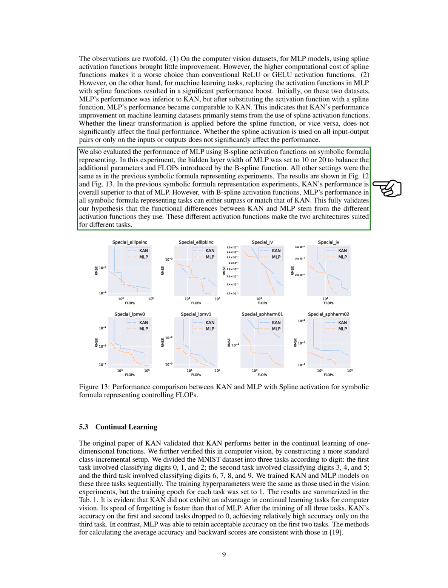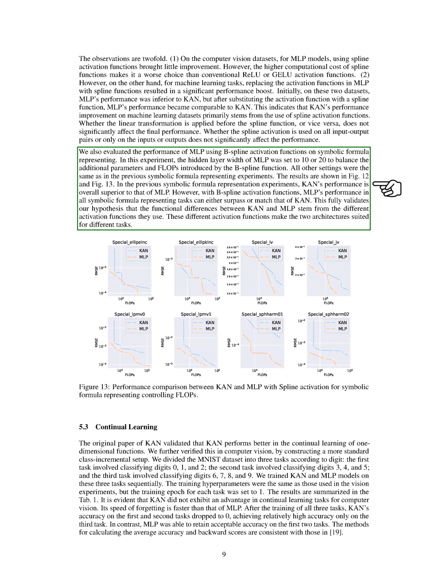The results indicate that while KAN generally outperformed MLP in earlier symbolic formula representation tasks, MLP with B-spline activation can either match or exceed KAN's performance in all such tasks. This supports our hypothesis that the functional differences between KAN and MLP arise from the distinct activation functions they utilize, making each architecture better suited for different tasks.